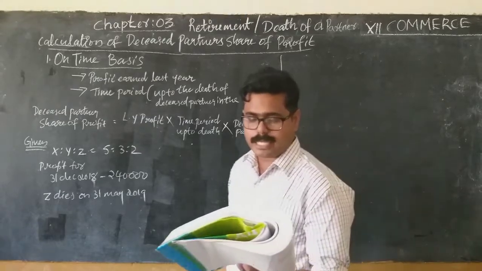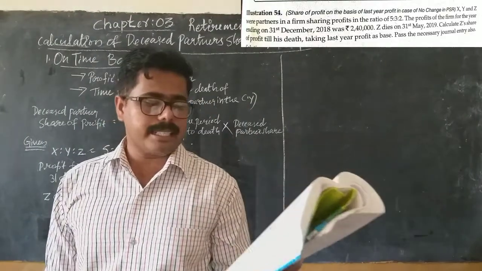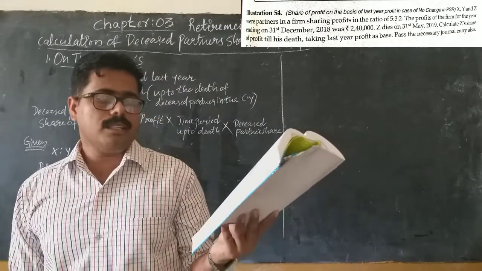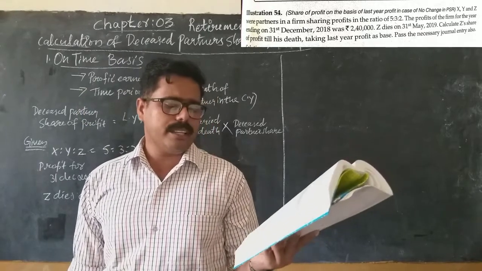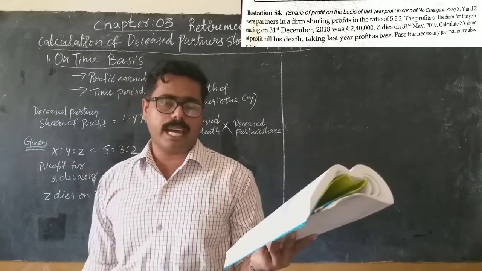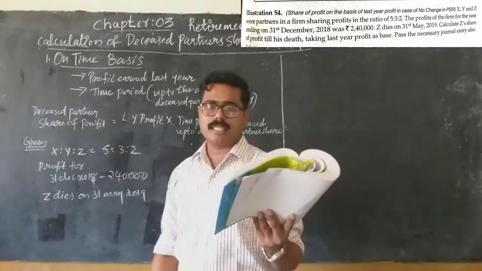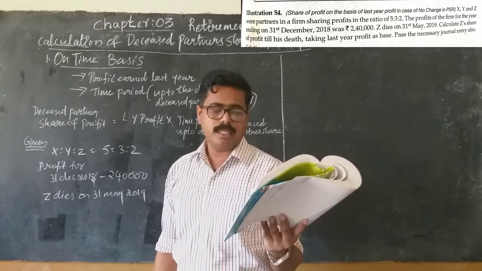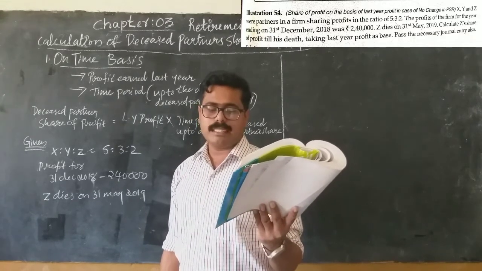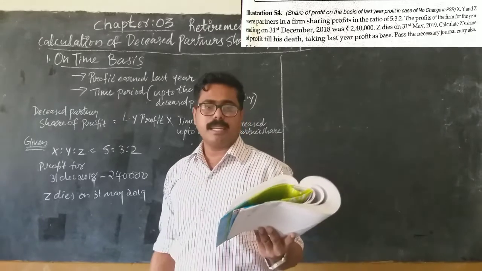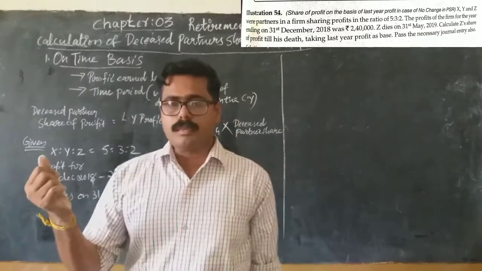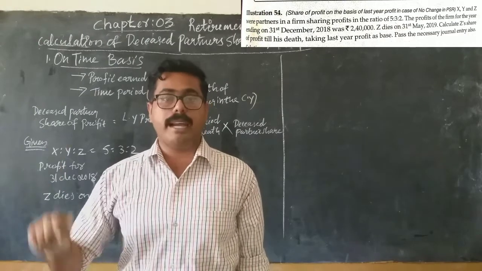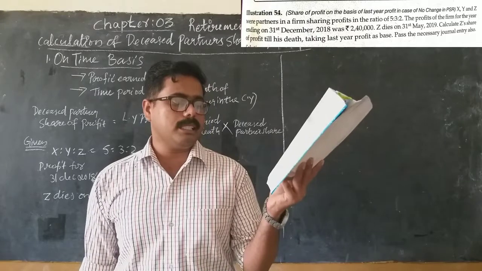Okay, let us discuss the question. As per the question, X, Y and Z were partners in a firm sharing profits in the ratio of 5:3:2. The profits of the firm for the year ending 31st December 2018 was 2,40,000. That means as per the last accounts, it shows 2,40,000. Last year's profit was 2,40,000. X dies on 31st May 2019. That means after how many months? January, they started the new accounting year. January, February, March, April, May, 5 months. So at the end of the 5th month, X died.